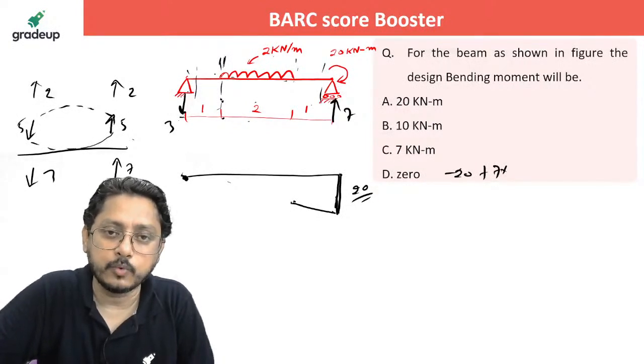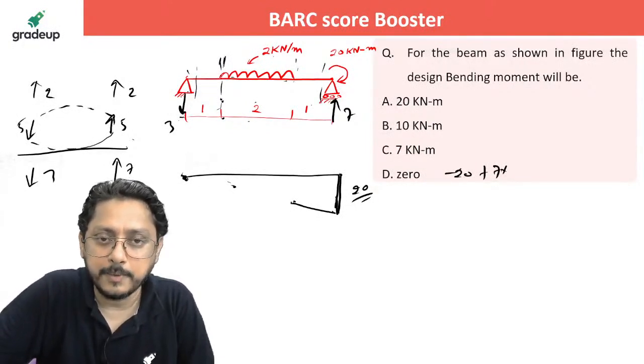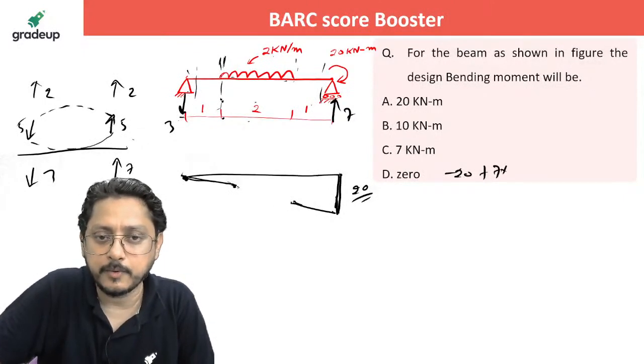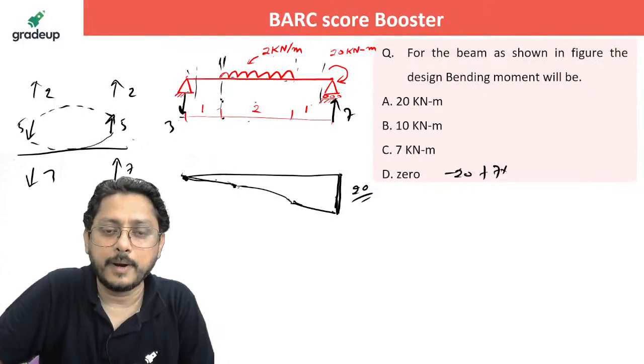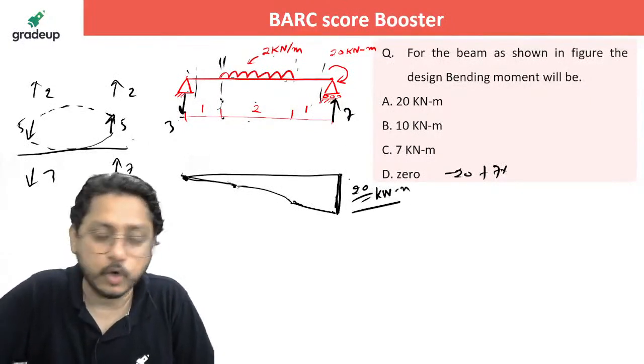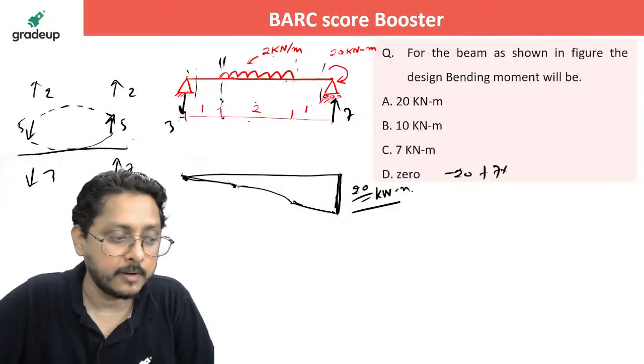And if you are going to calculate at this position also, so 3 into 1, that also once again minus. So it is a complete minus. Between here to here it is a straight line, and in between you have a curvature. But nowhere do you have more than 20 kilonewton meter. Nowhere over the beam you have a 20 kilonewton meter moment.